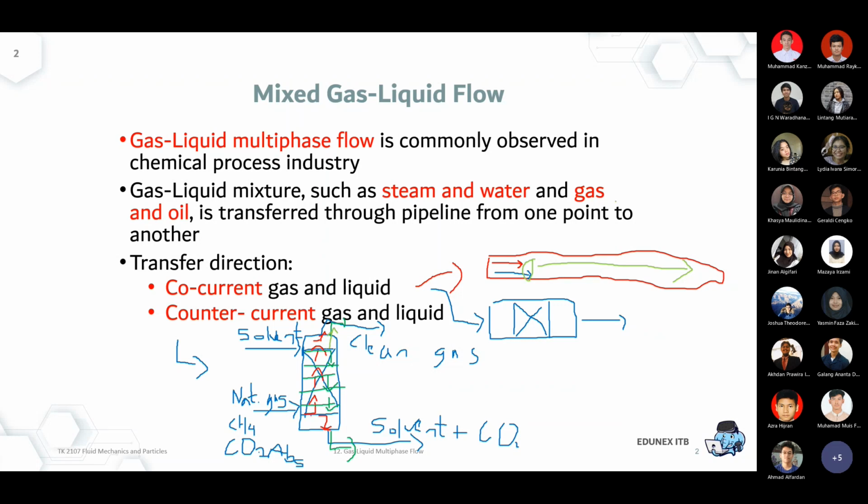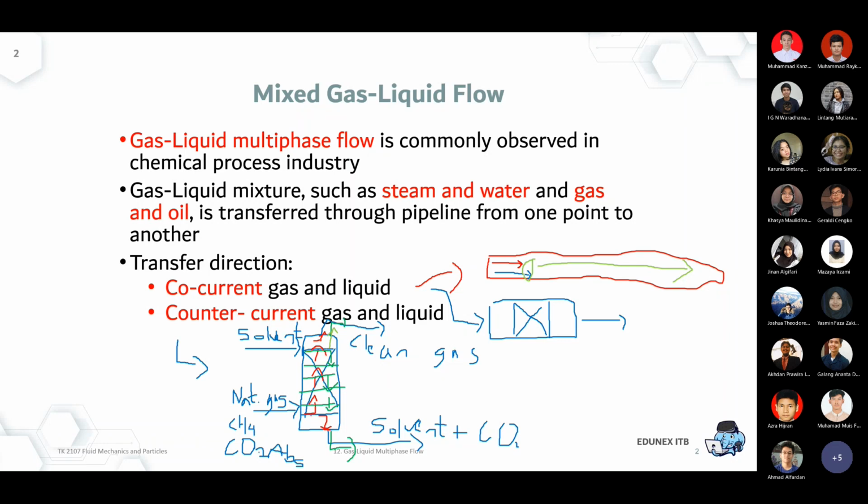Okay, because maybe in some cases, even in a pipeline, the liquid is too much that it affects the continuity of the gas flow. And at the same time, the gas can be too dominant where the liquid now will be stuck at the bottom of the pipeline with different velocity.